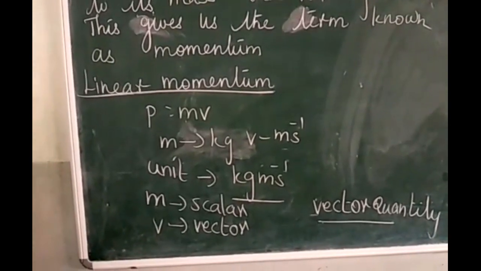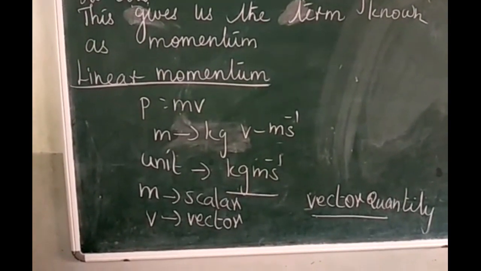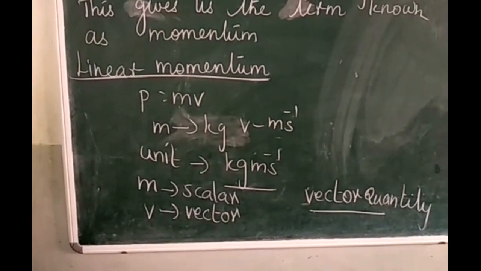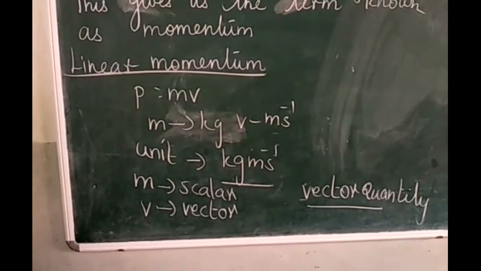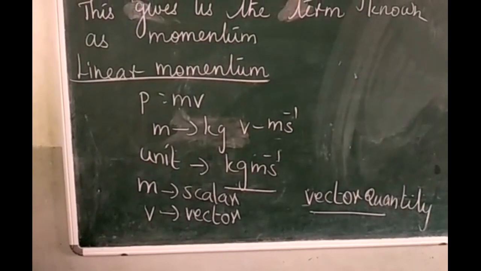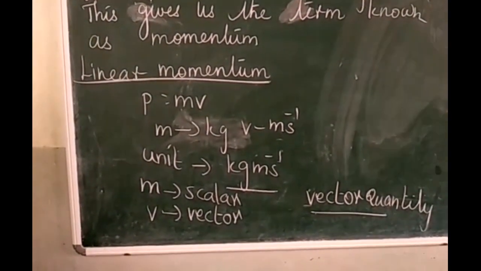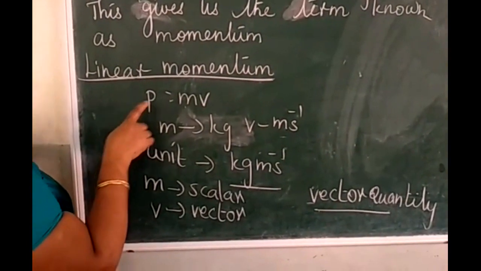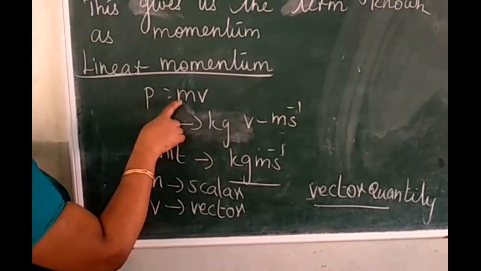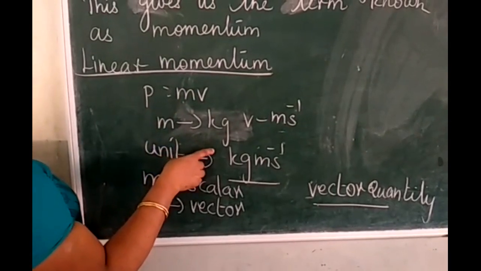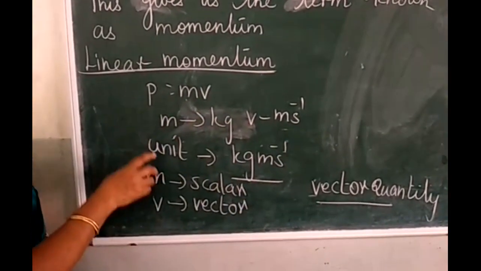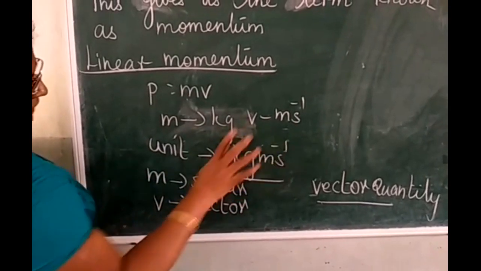Next heading, linear momentum. It is given in your book, page number 3. The product of mass into velocity of a moving body gives us the magnitude of the linear momentum. It acts in the direction of velocity of an object. Linear momentum is represented by the letter P equal to m into v. M is mass, measured in kilogram, velocity is measured in meter per second. So the unit of linear momentum is kg m s⁻¹.